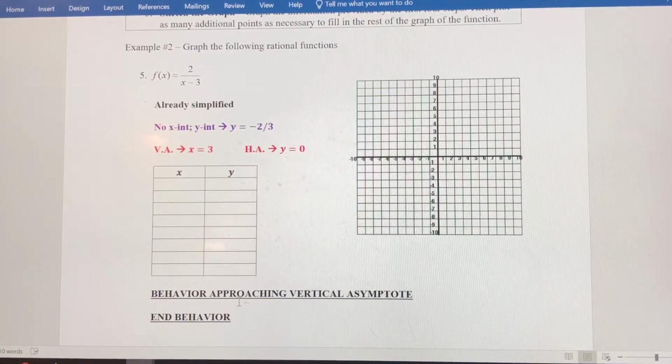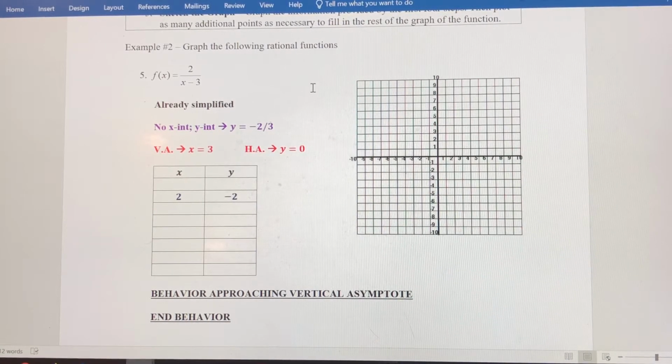First, let's talk about the behavior as we approach the vertical asymptote. We're going to start on the left. As x approaches 3 from the left, I'm just going to plug in 2 to the function. 2 is to the left of 3. It's pretty close to 3, but I'm going to get progressively closer to 3 so you can see what happens to y. When you plug in 2 to this function, you get 2 over negative 1. So y is going to be negative 2.